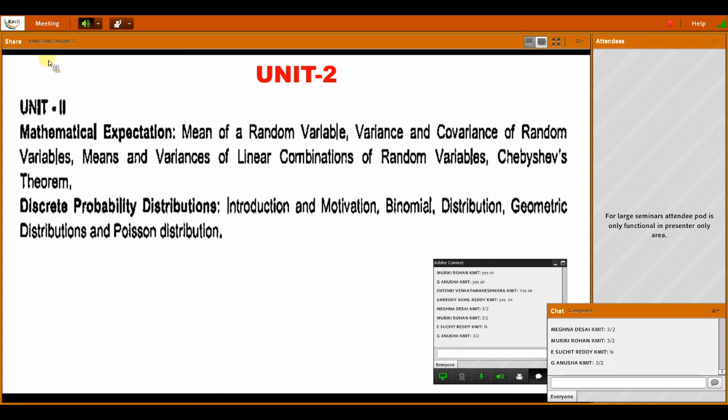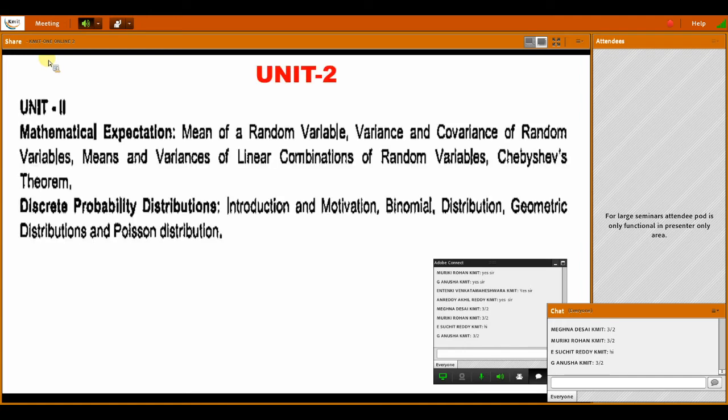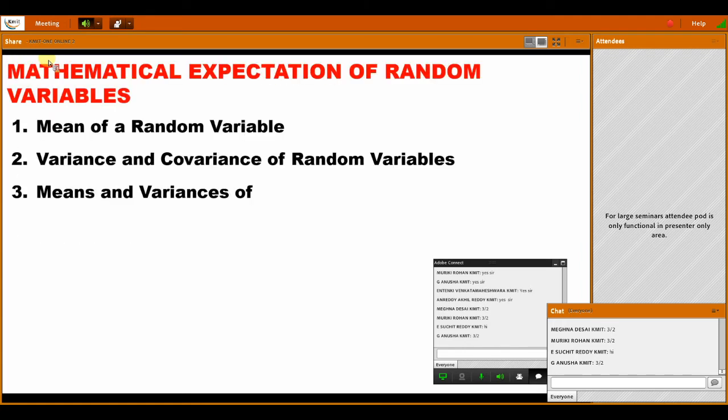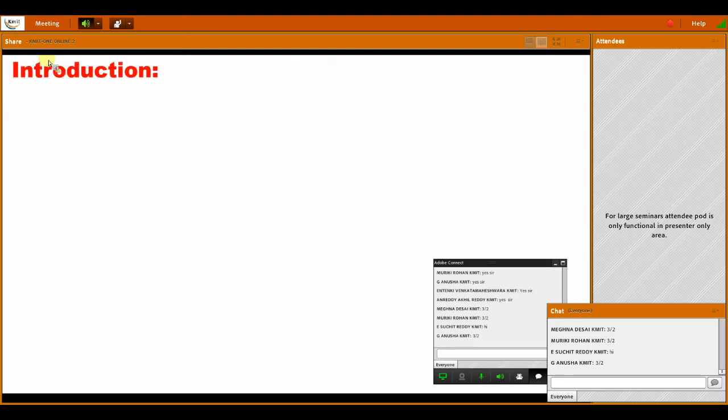In this we find mean, variance, covariance, Chebyshev theorem, binomial distribution, Poisson distribution, and geometric distribution. Okay. These are all the formulas for mean. These topics we are going to see here.